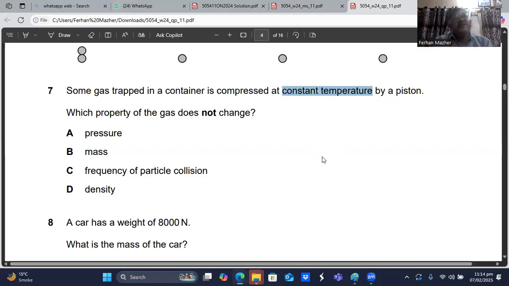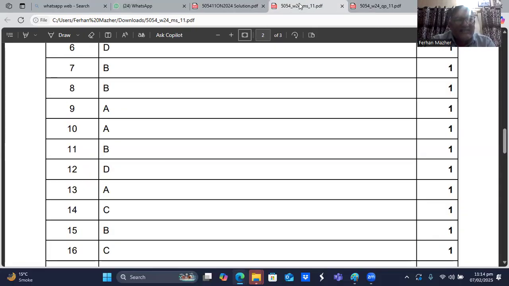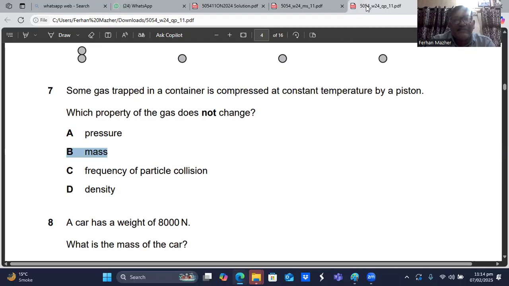The frequency of particle collisions will be increasing. Density will be changing. Mass is not changing, but the volume is decreasing, so the density is increasing. The one thing which is not changing, I think, is the mass of the gas in that container. So we think for question number 7, B is the choice. That is the right answer, sir.